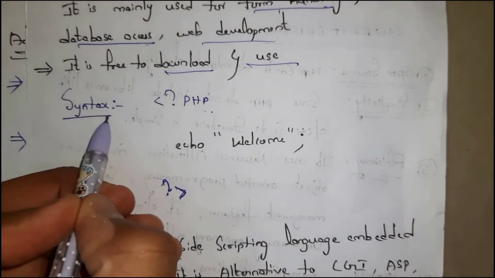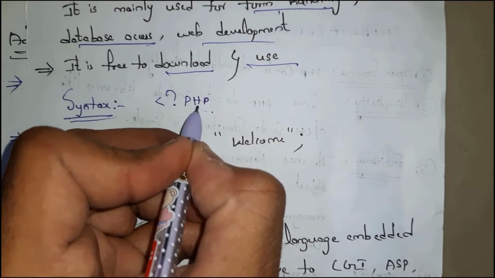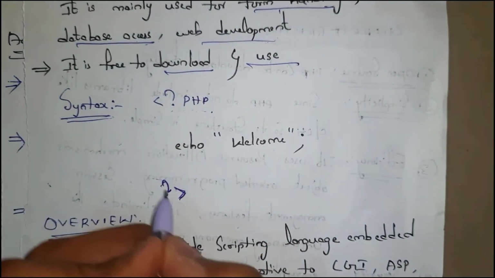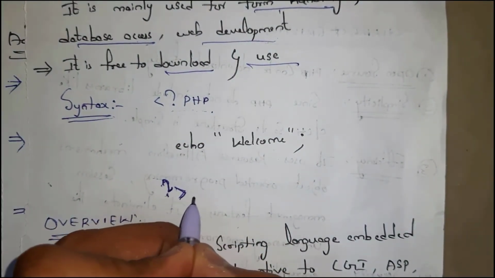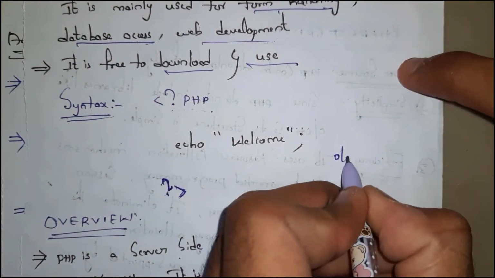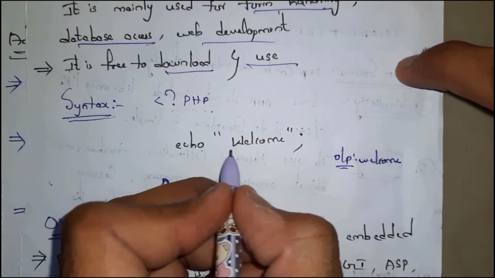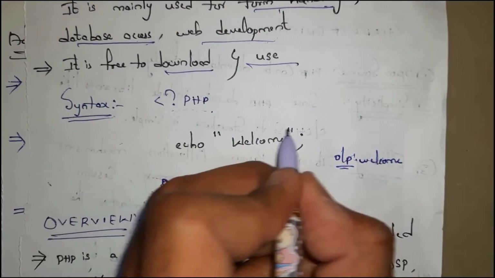This is the syntax of PHP. Any PHP program contains <?php at the starting and ?> at the ending of the program. It is a small program: echo "welcome". The output is welcome. In PHP, we should include double quotations for the characters.